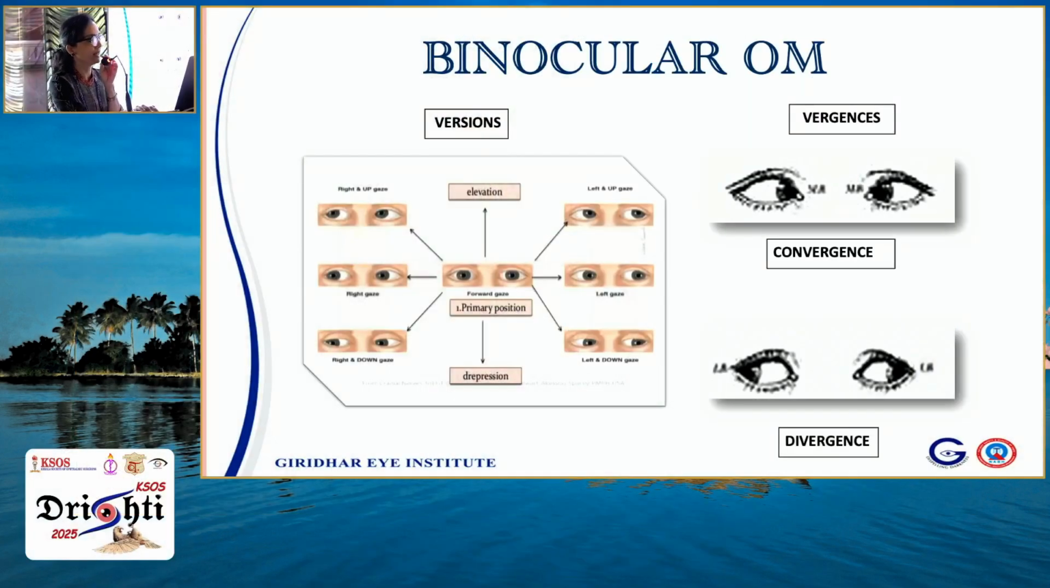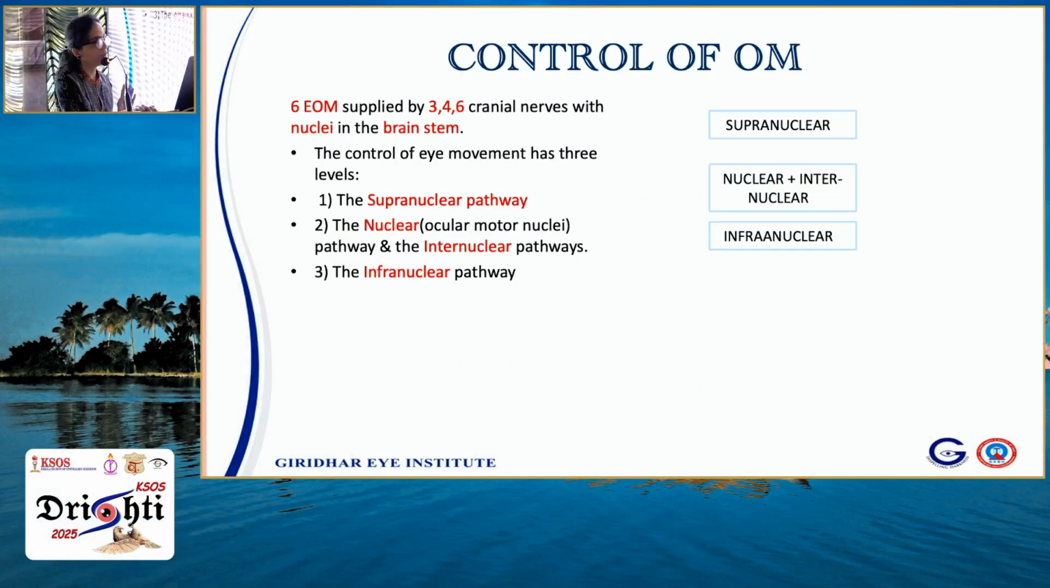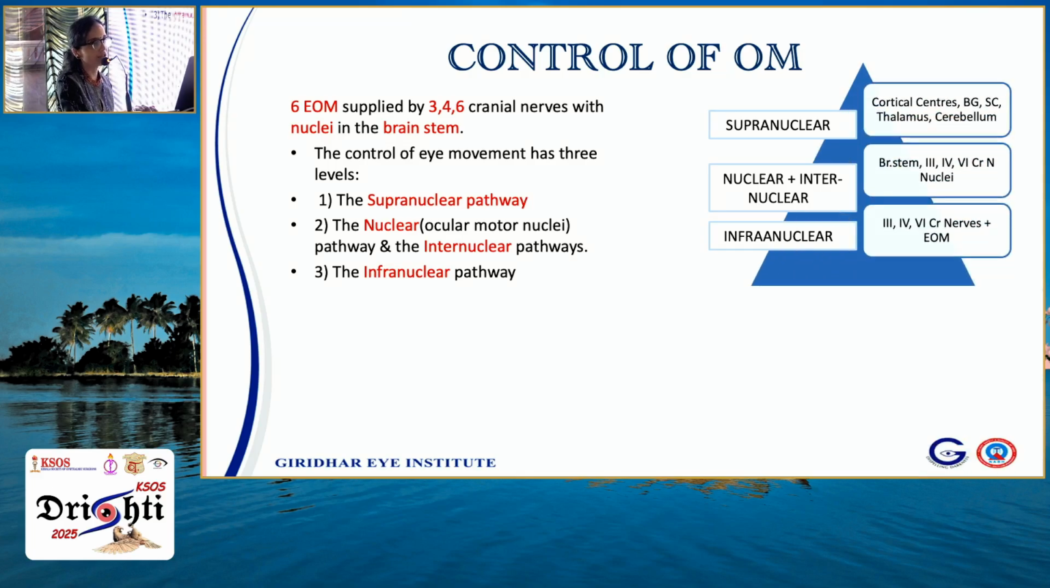So, my talk is on beyond nuclei. As ophthalmologists, we are all familiar with the monocular ocular movements and binocular ocular movements. But how many of us know that there is a triple level of control of eye movements, starting with the supranuclear level, which is the cortex, the basal ganglia, the superior colliculus, thalamus, and cerebellum, coming to the nuclei and internuclear pathways, which are located in the brainstem, where the nuclei of the third, fourth, and the sixth cranial nerves are there, and finally the infranuclear pathway.